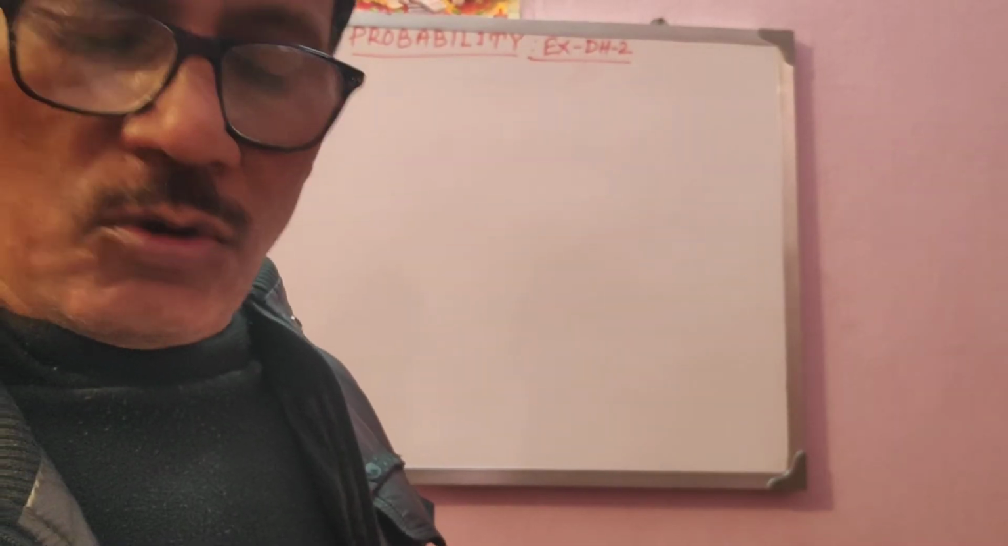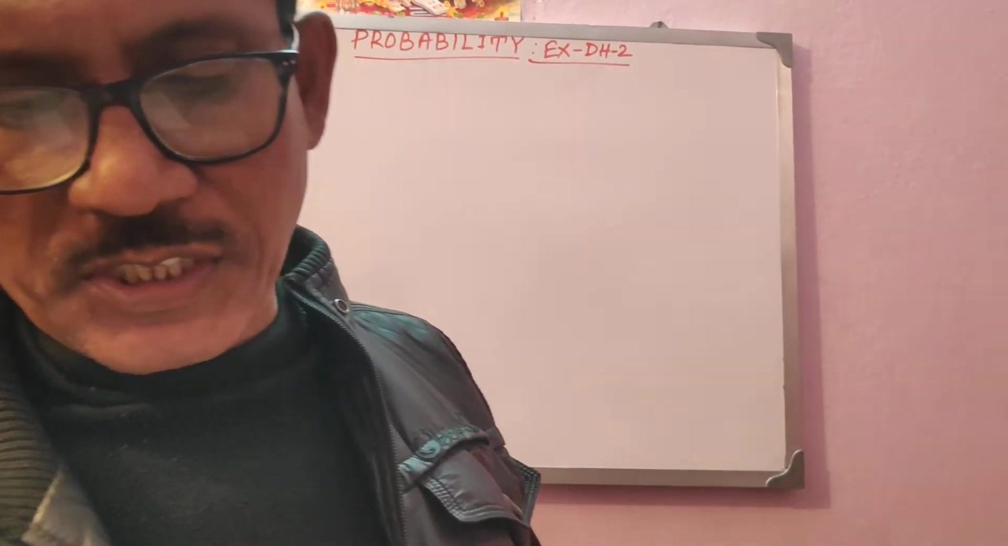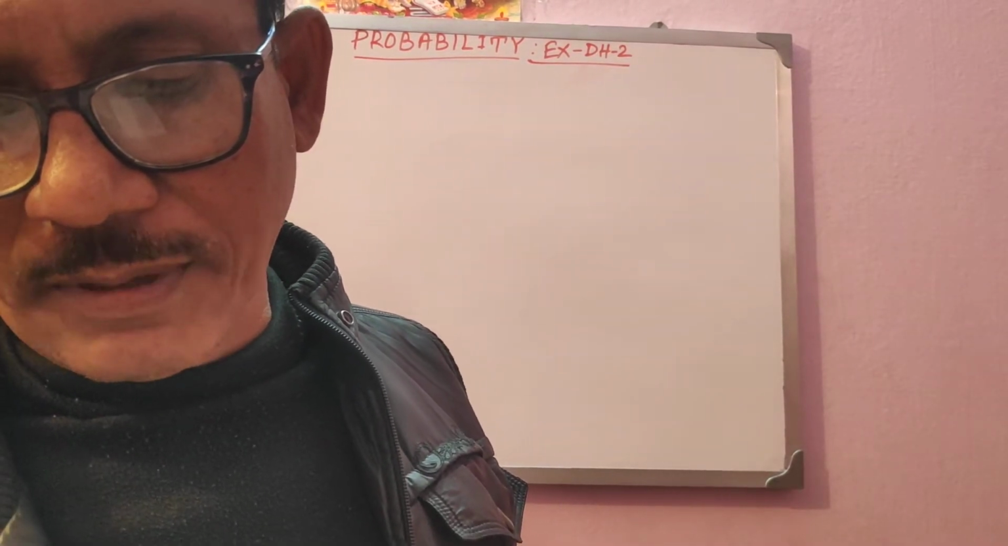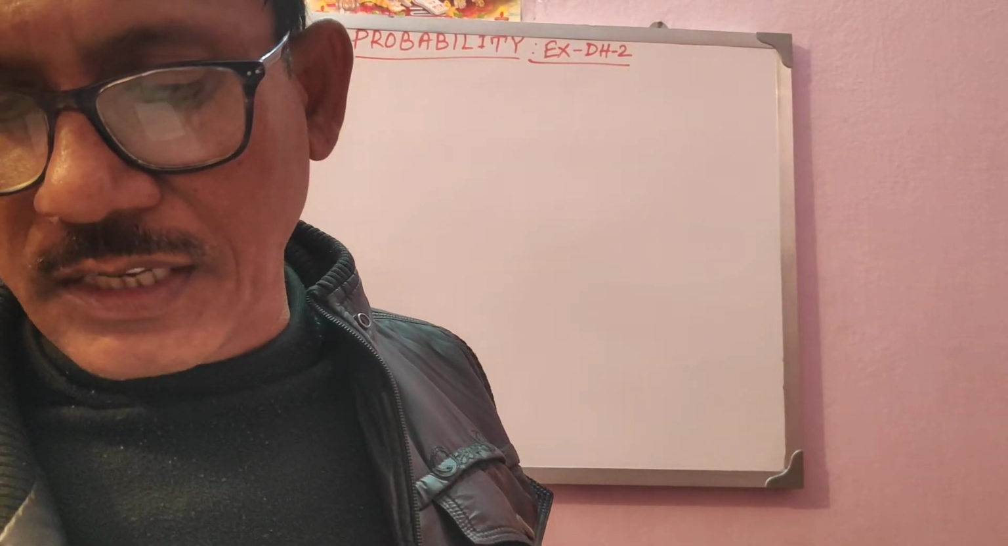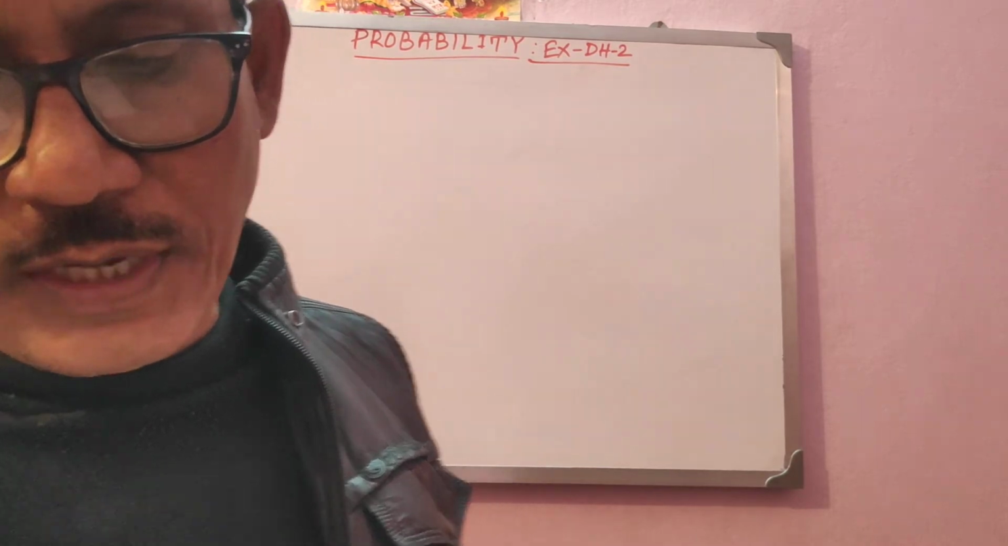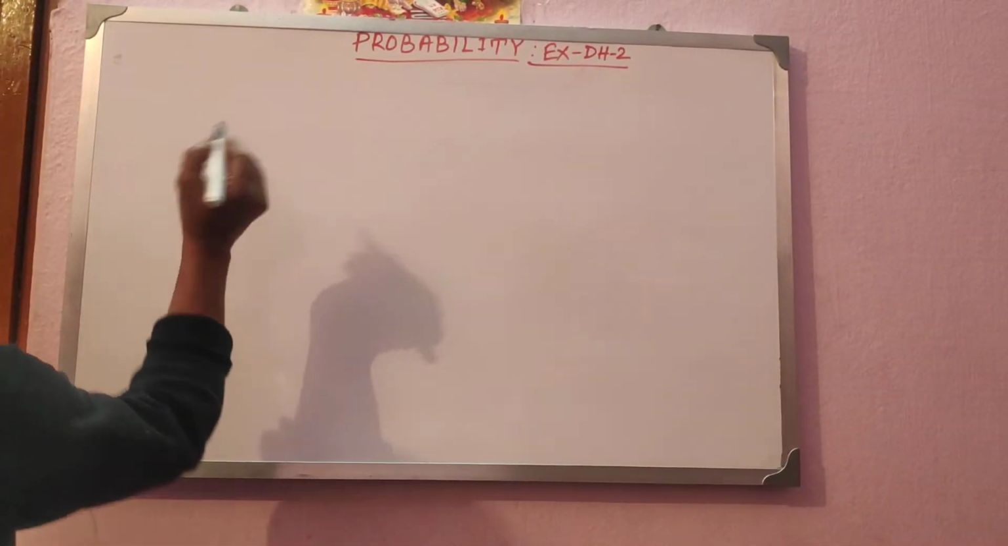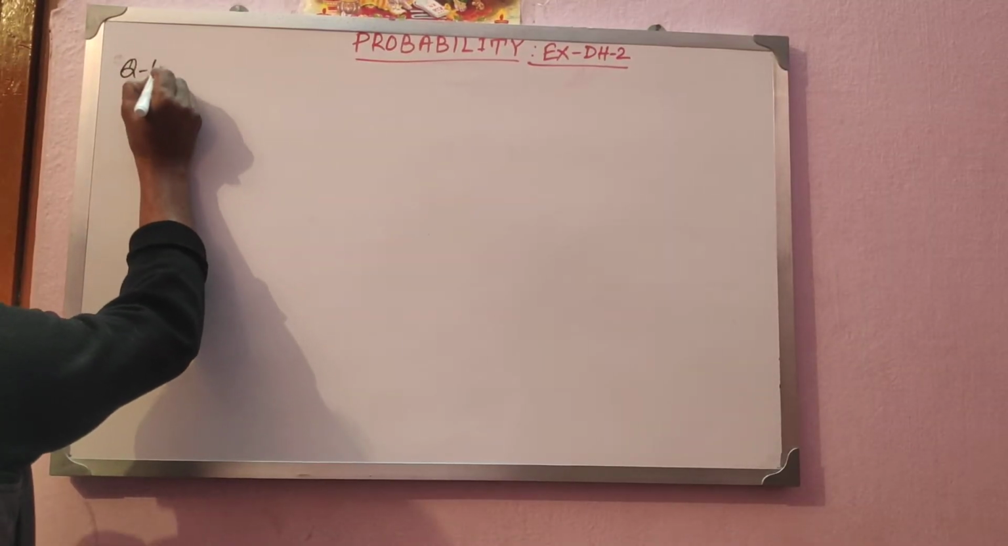I will solve question number 4. Let me say 2 coins are tossed simultaneously 100 times. The results are as follows. See, I have taken question number 4.